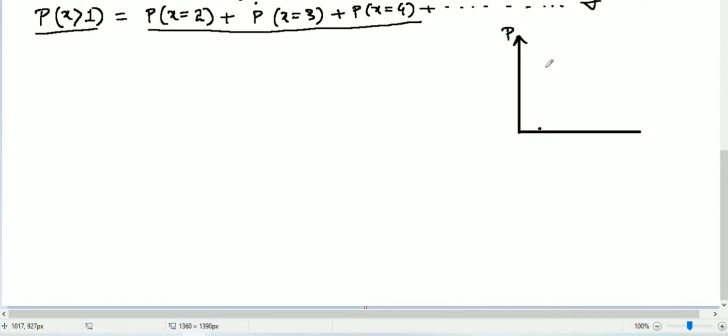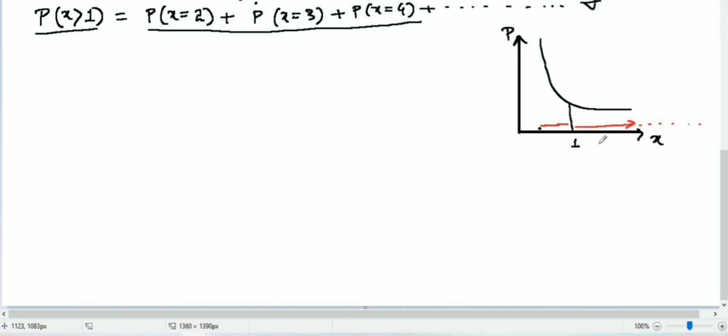So this is the probability axis, and this is your x-axis, x equal to r. Always you will find the Poisson distribution graph will be like this. And we need to find the probability of x more than 1. Just consider here it is 1. It means more than 1 area is this one going to infinity, and less than area is this one.